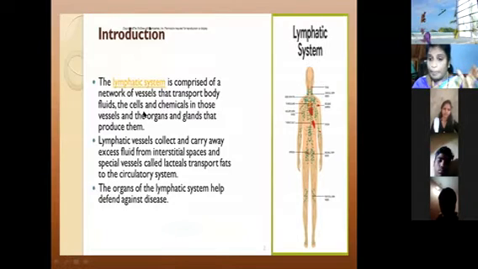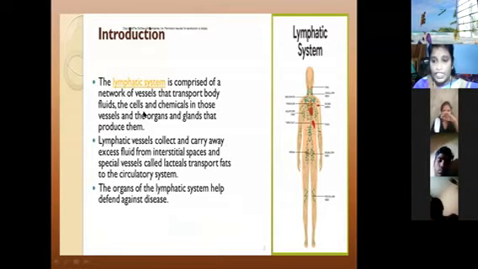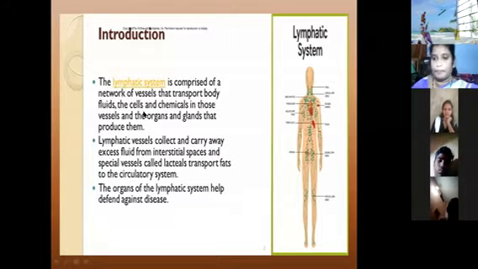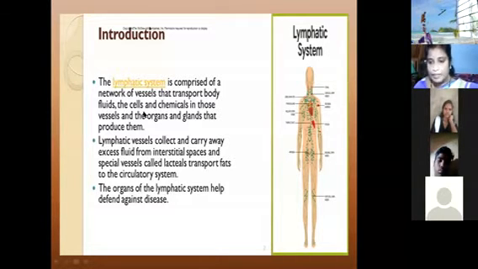What is the main introduction of the lymphatic system? The lymphatic system is composed of a drainage network. We know drainage is where waste products and waste material exit to the outside. That is what we call the drainage system. Your houses also have a drainage system where waste products and waste water exit outside. Same like that, the lymphatic system also works as a drainage system.